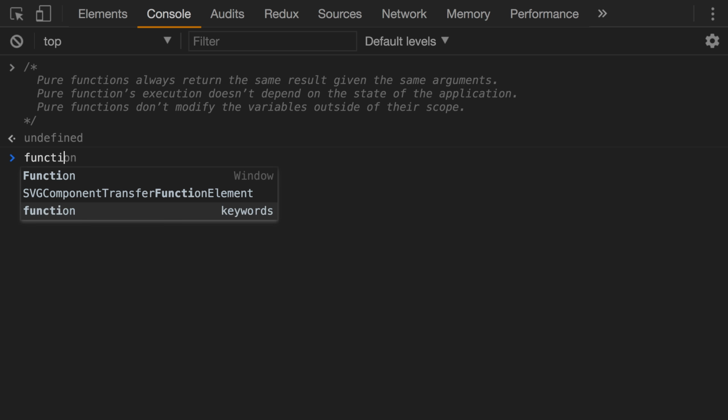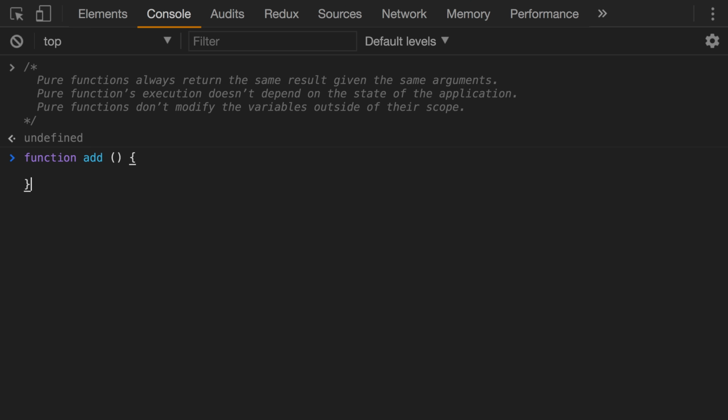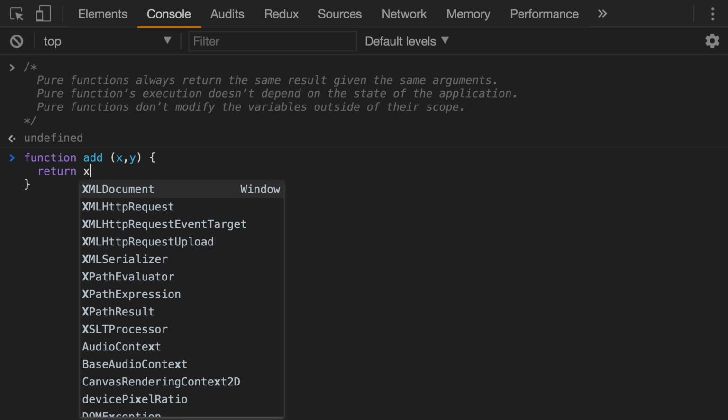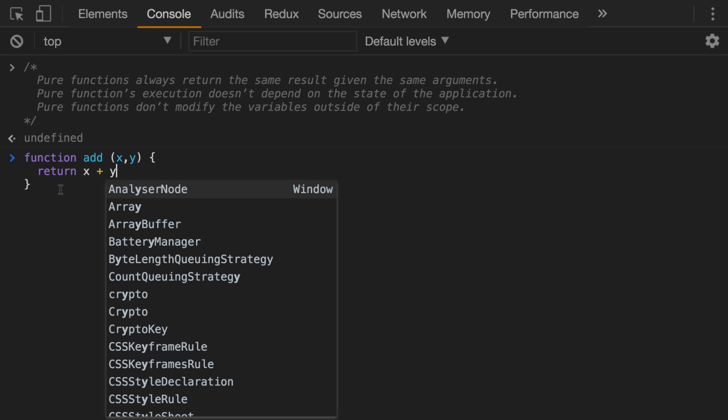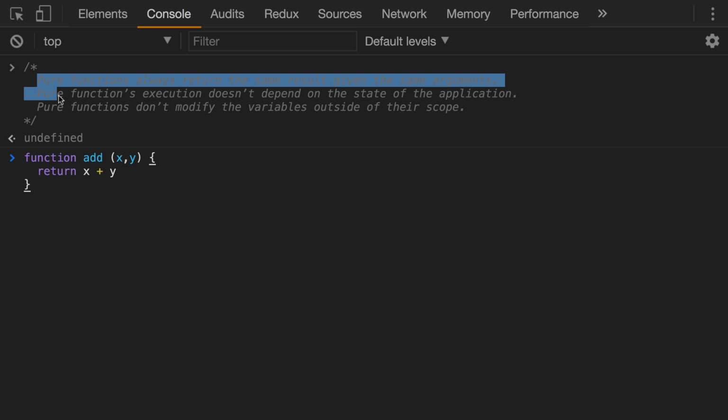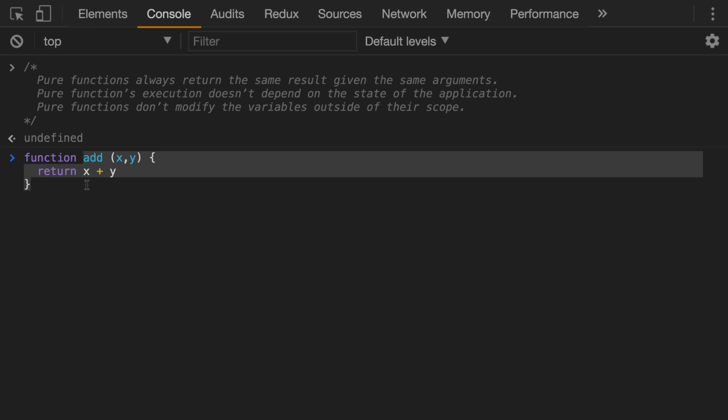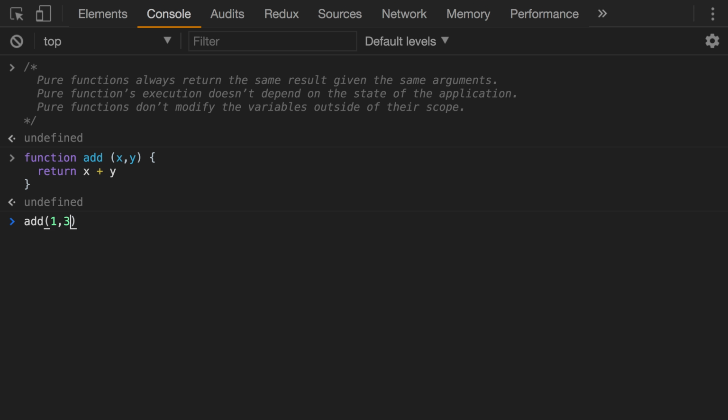So a good example of a pure function is a simple add function. Say this add function took in two numbers and then just returned x plus y. You'll notice here that if we go through these characteristics, this add function meets all of them. This function doesn't depend on the state of the application. We're not modifying any variables outside of the scope. And given these same arguments, we're always going to return the same results. If we come in here and we call add 1 and 3, no matter how many times we do this, this will always give us 4.